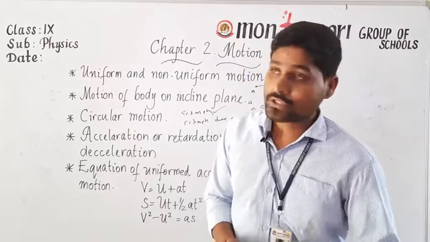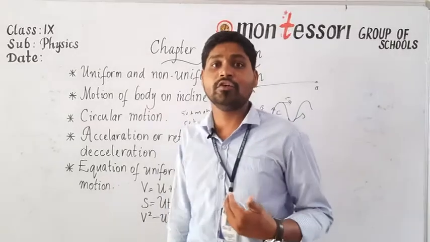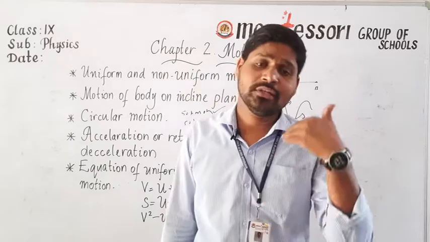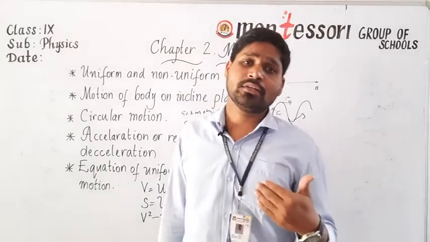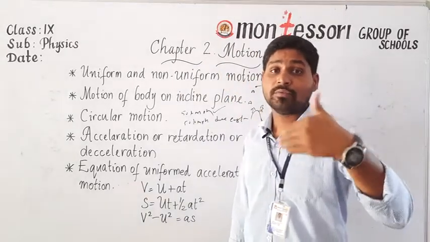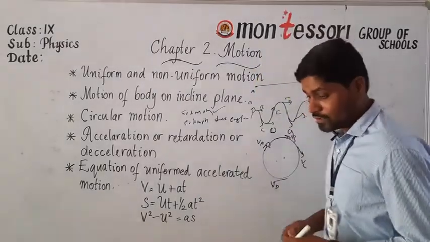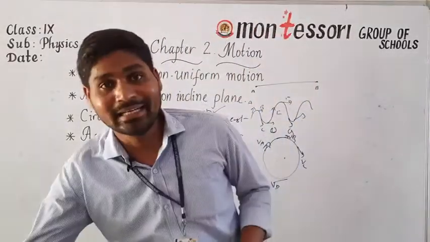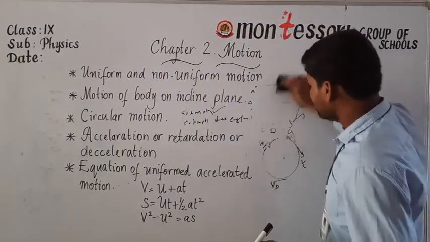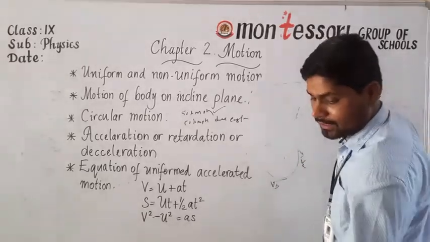Now coming to uniform and non-uniform motion. What is uniform and non-uniform motion? If the body moves with constant velocity, then such type of motion is called uniform motion. Otherwise, we can say if a body covers equal distances in equal intervals of time, then the body is in uniform motion.